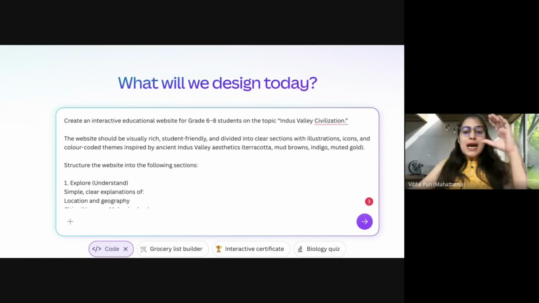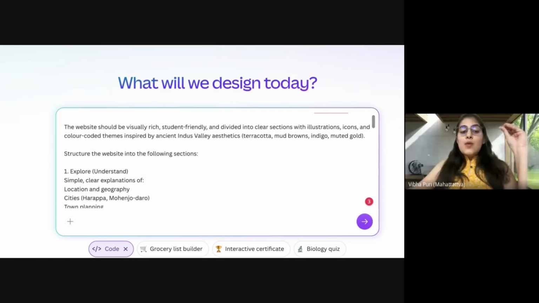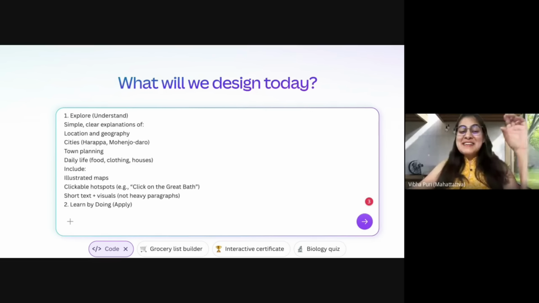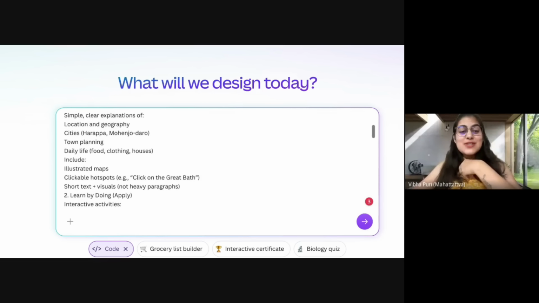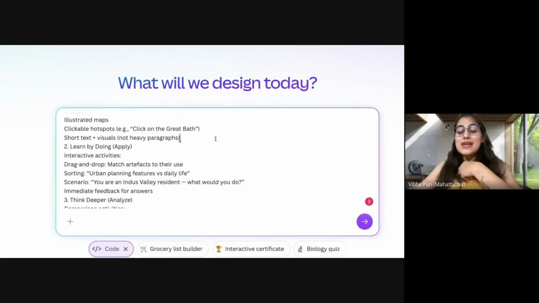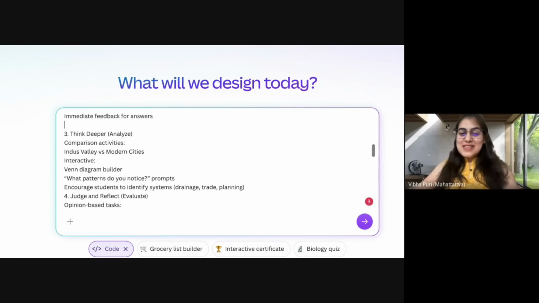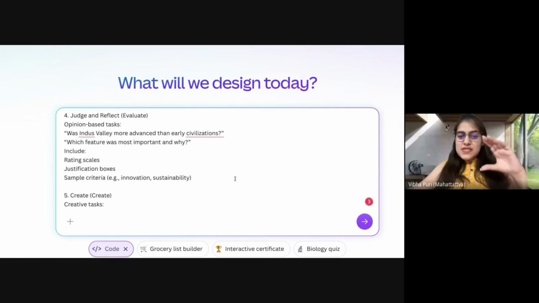Now, I am ready to create an interactive educational website for my middle school students on Indus Valley Civilization. What I've done is I wanted to create a website and I've given it sections. As I said, don't ever leave anything too obvious. Oh, this is understood now. When you're using AI, be very specific with what you want. You are the teacher. You know your children. You know your classroom. You know what is required in your situation, right? You have to get things done with AI. I have put all kinds of sections that I need.